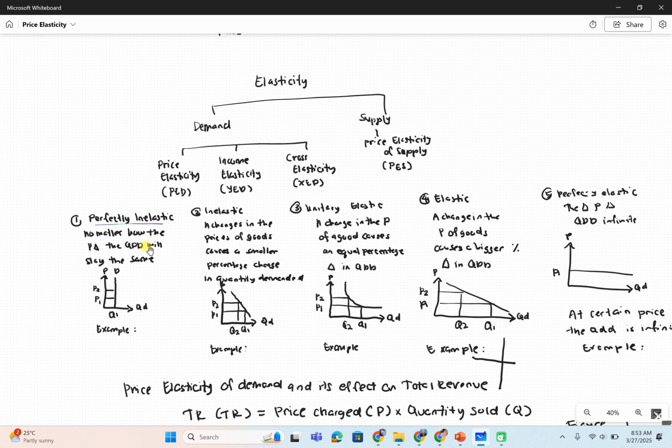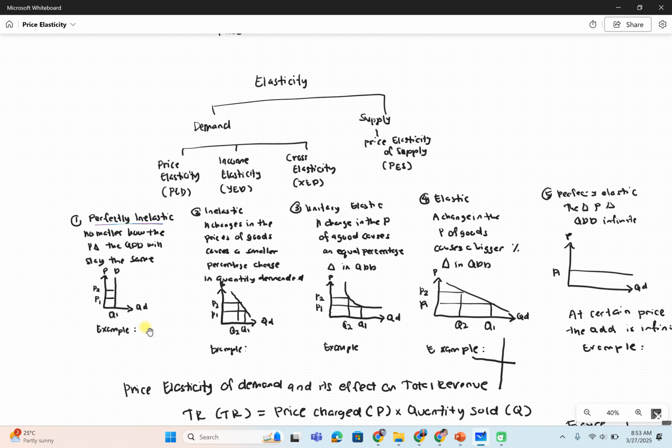What does it mean? It means that consumers will buy the goods and services regardless of the movements of price, even when the price increases from P1 to P2. No matter how the price changes, the quantity demanded will stay the same. For example, think about examples: medical needs, inhaler.